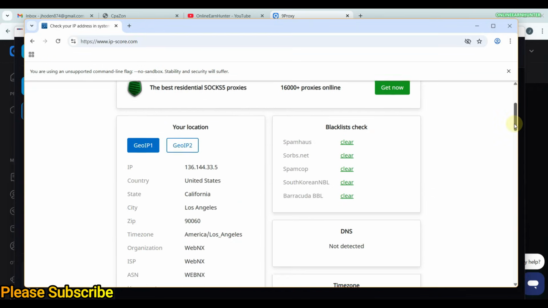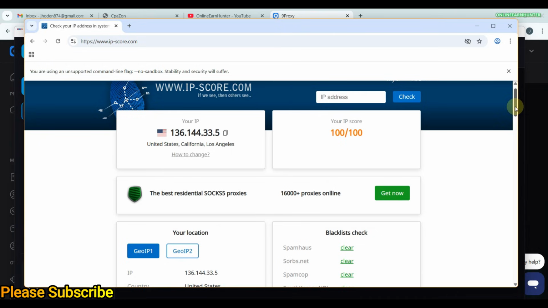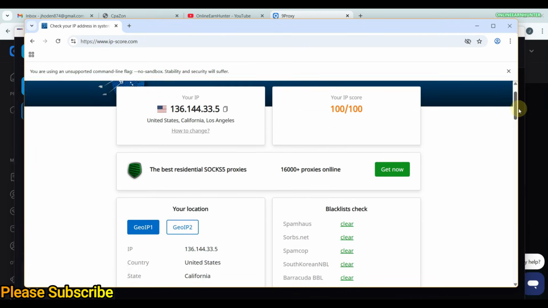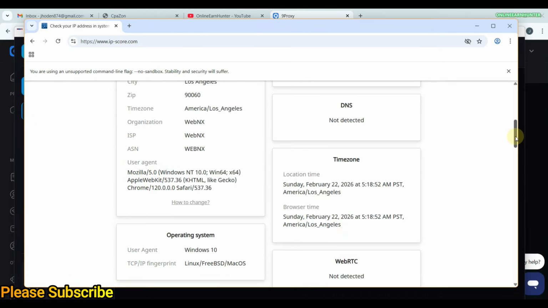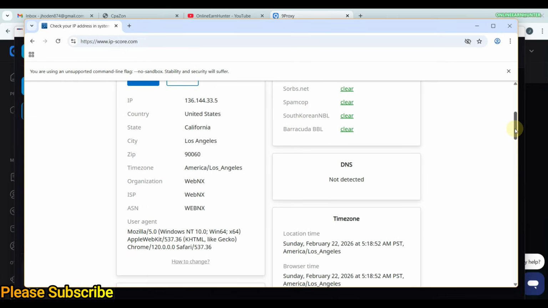You can see that under ipscore.com, which is a very good site for checking the blacklist status of your IP, they have a 100% score, and here it's clear. They are not blacklisted on any particular site, and everything else is perfect.